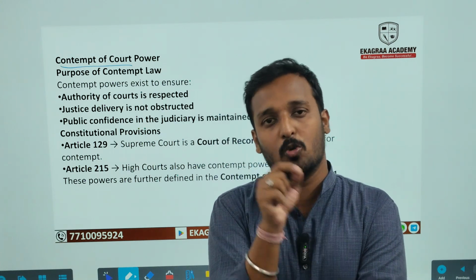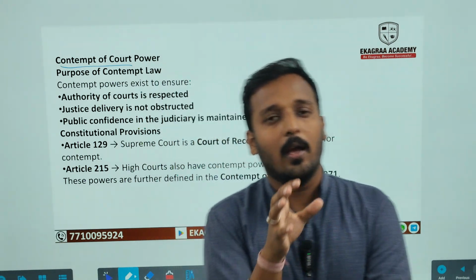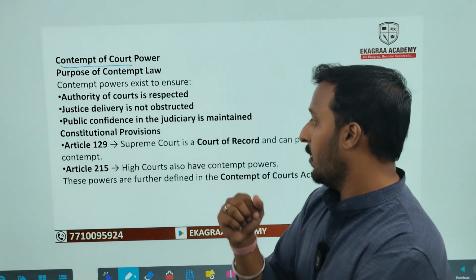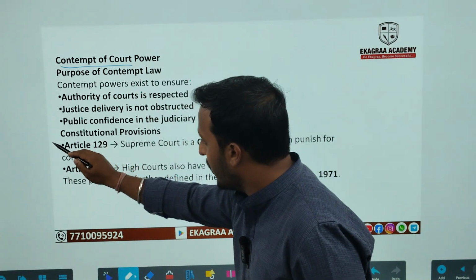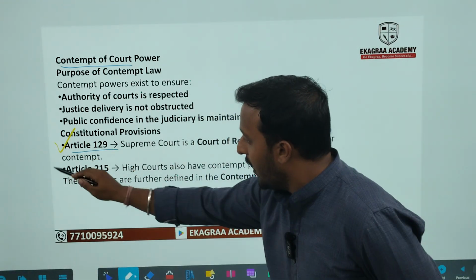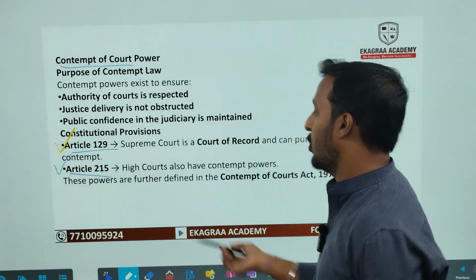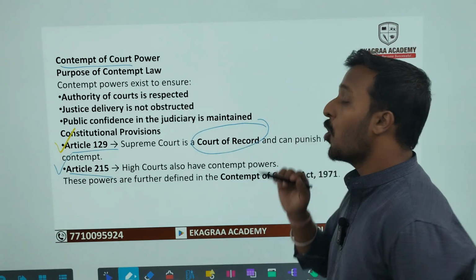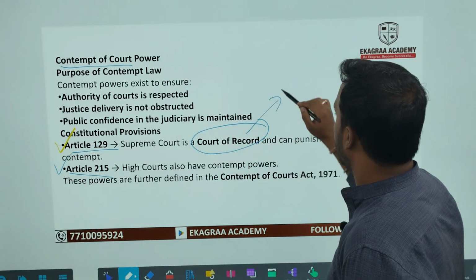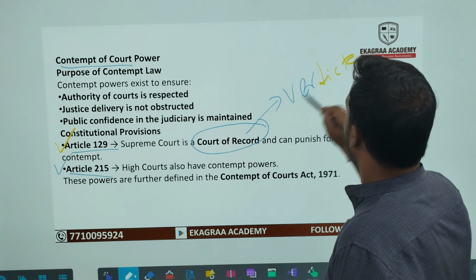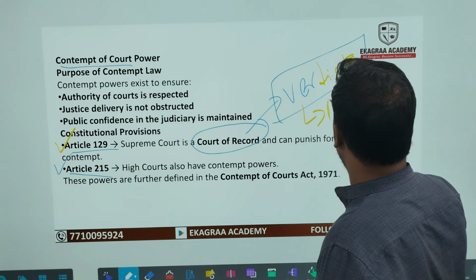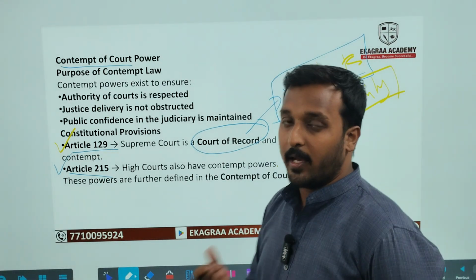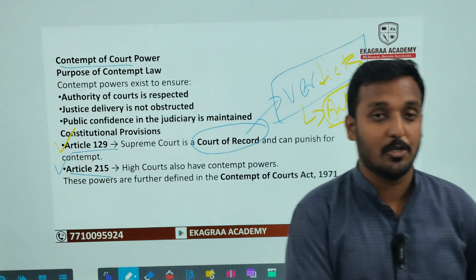So to ensure and implement justice, our judiciary has this tool, and it is enjoyed by both the Supreme Court and the High Court. Article 129 gives the power to the Supreme Court, and Article 215 gives the same contempt power to the High Court. Why? Because both courts have the status of court of record. Means their verdicts and decisions have authority and impact all over the country. So if anyone is not following them, they can be punished.